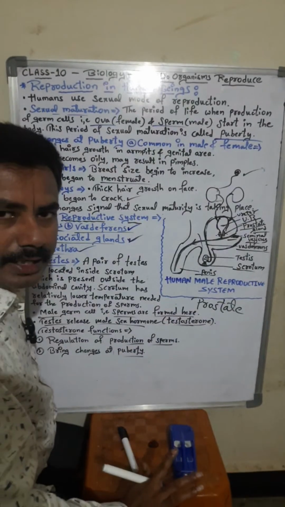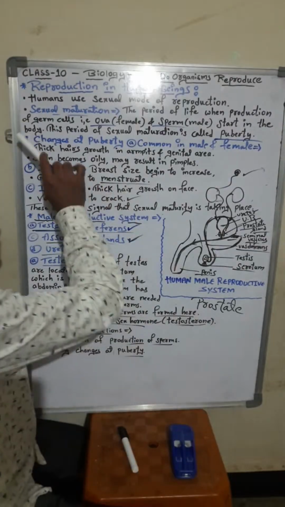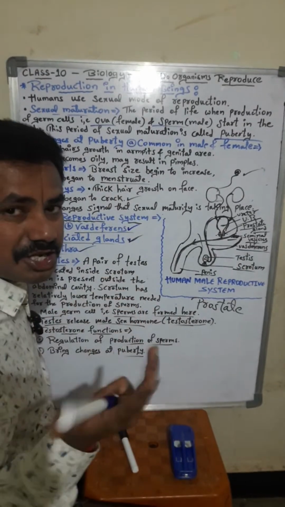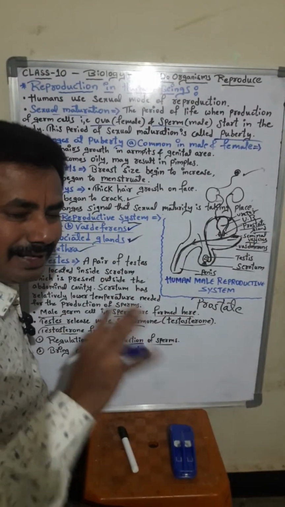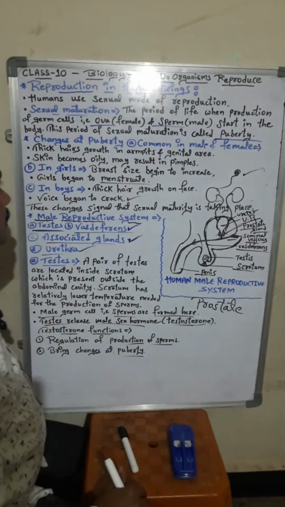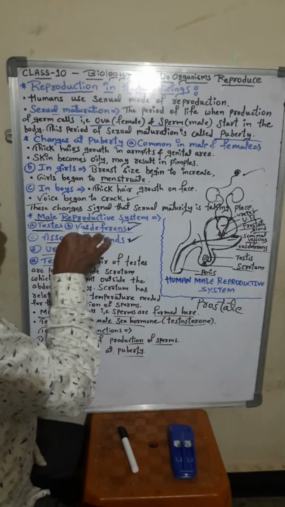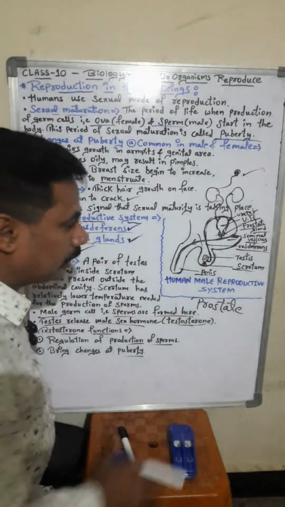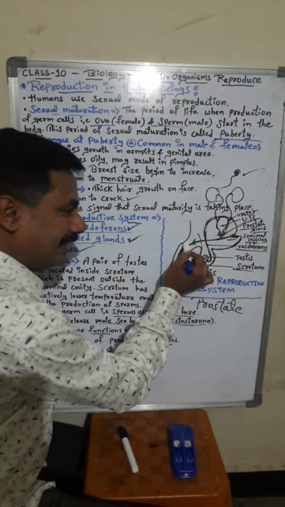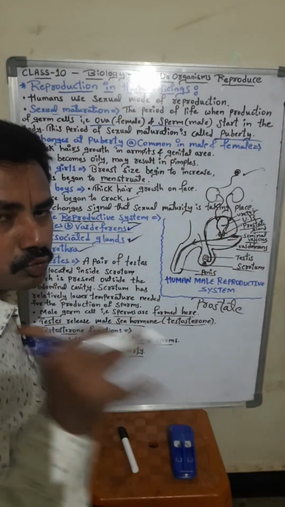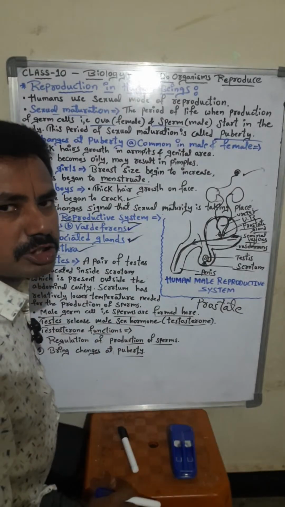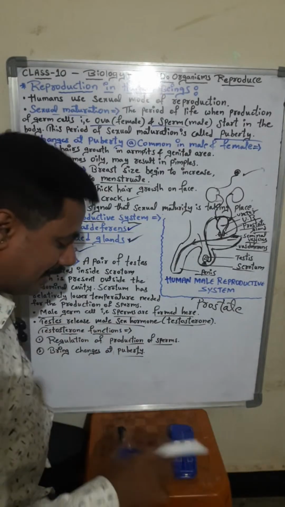The reproduction in human beings we have seen, and sexual maturation, and the changes at puberty, common in male and female, we have seen, in girls and in boys. So for the male reproductive part, we have seen a little information. Tomorrow we are going to study in detail about the male reproductive system. Not only the male reproductive system, the female reproductive system also we are going to study in the next class.